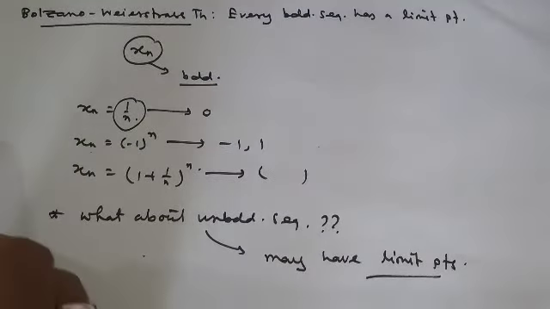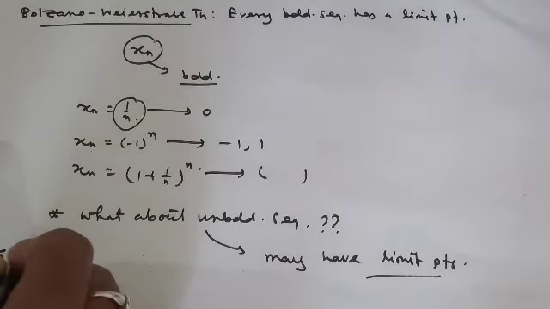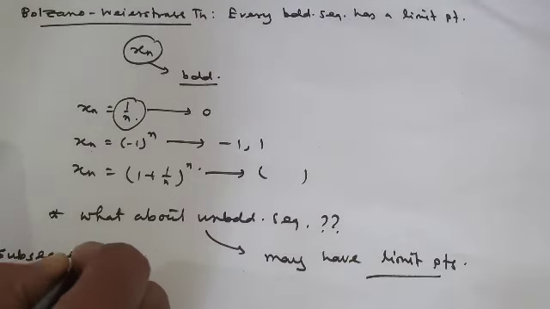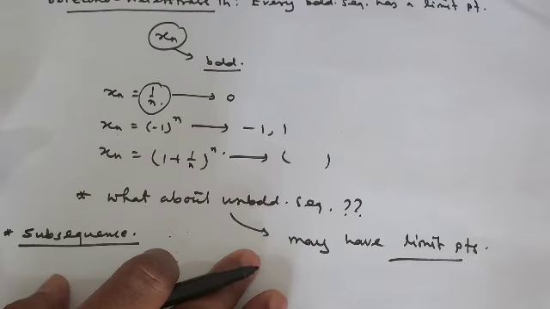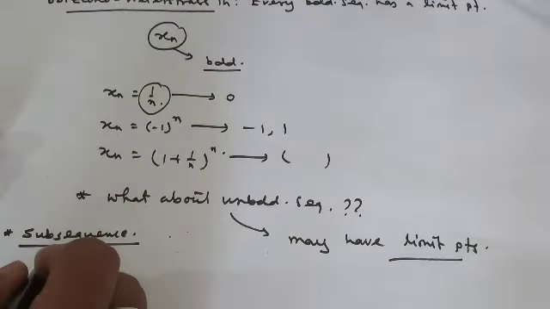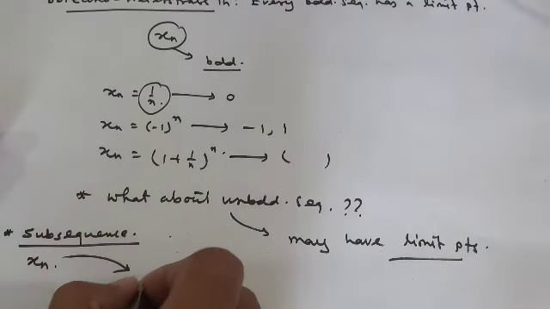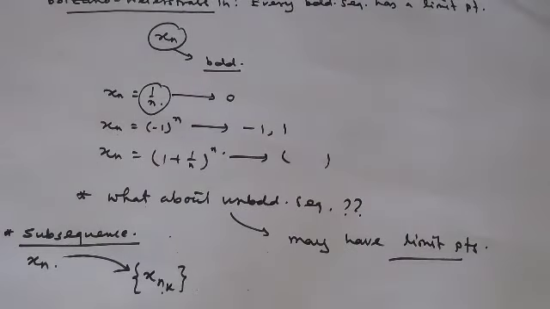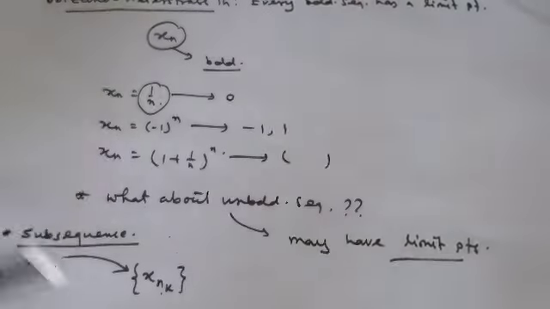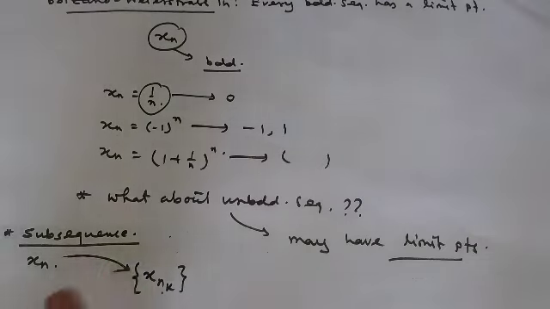Now another very important concept is called a subsequence. Suppose a sequence xn is given to you, and a subsequence means xnk, just a part you are picking up from xn, but it should obviously maintain some rule.